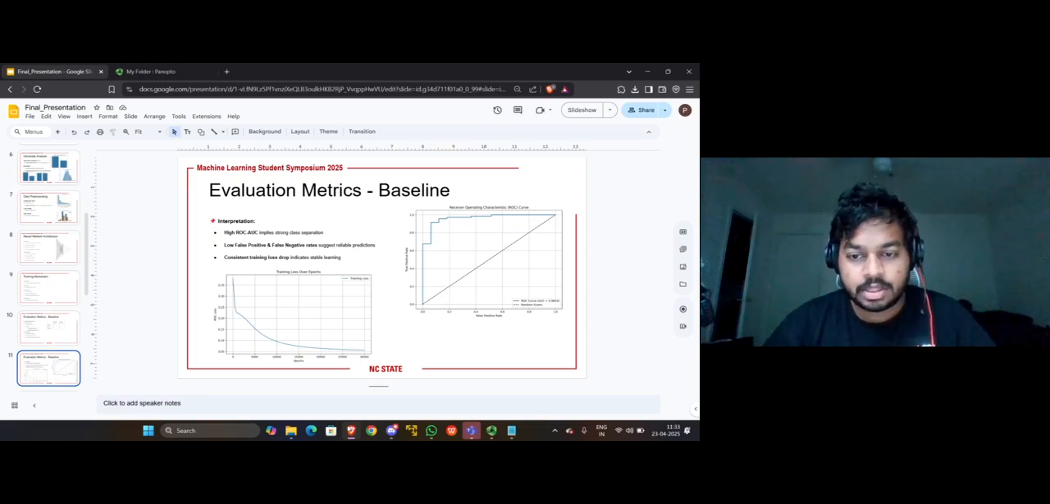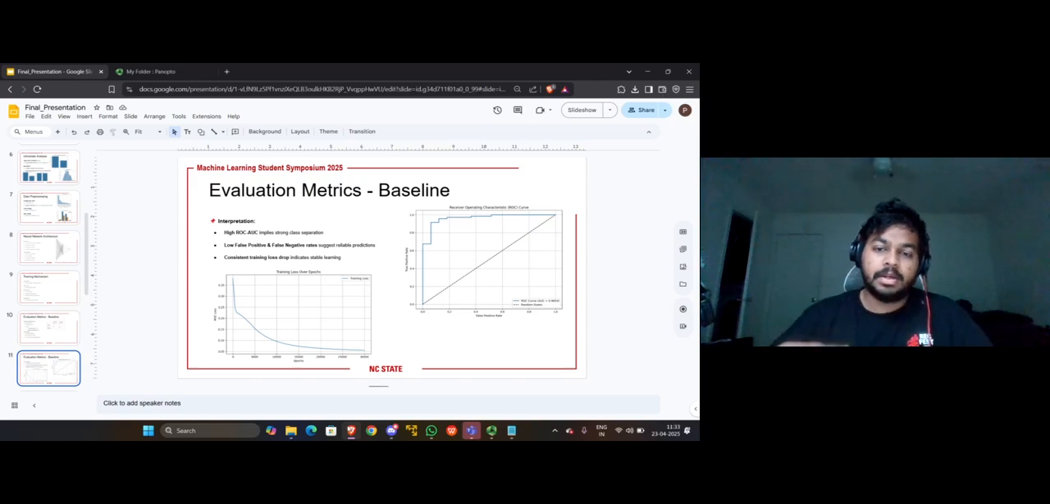Here we present our visualizations. The confusion matrix shows a good prediction balance. The ROC curve confirms strong class separation with an AUC of 0.9654. The loss curve shows a steady decline, suggesting stable training.